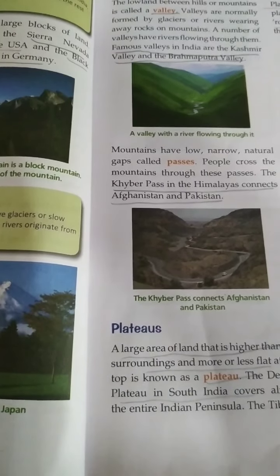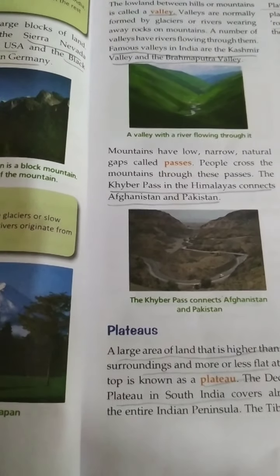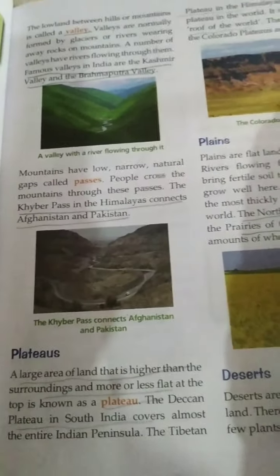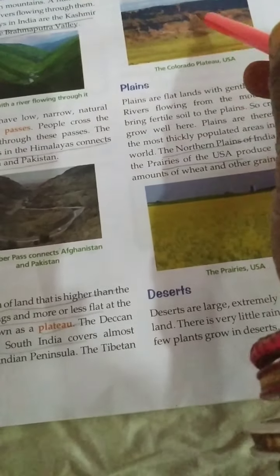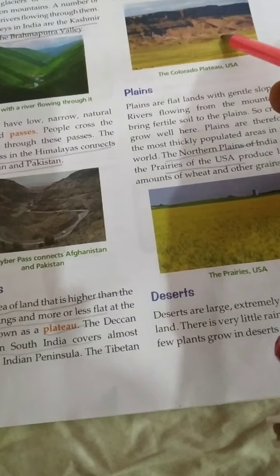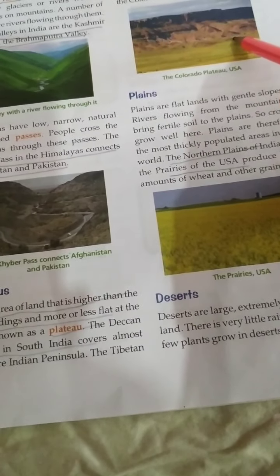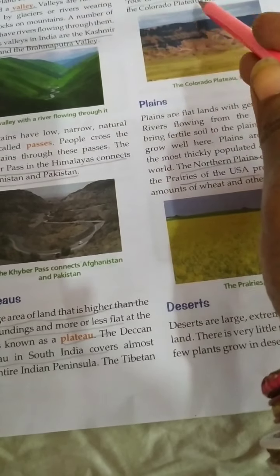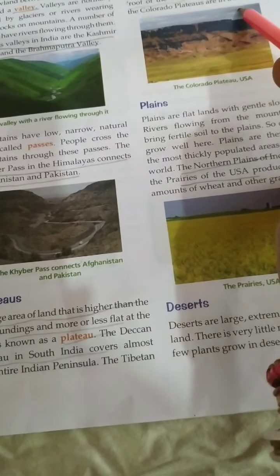Another plateau, which is the highest plateau in the world, is the Tibetan Plateau in the Himalayas. The Tibetan Plateau is also known as the roof of the world. Here one picture is given, that is the Colorado Plateau in USA. So Columbia and Colorado Plateau are there in USA.